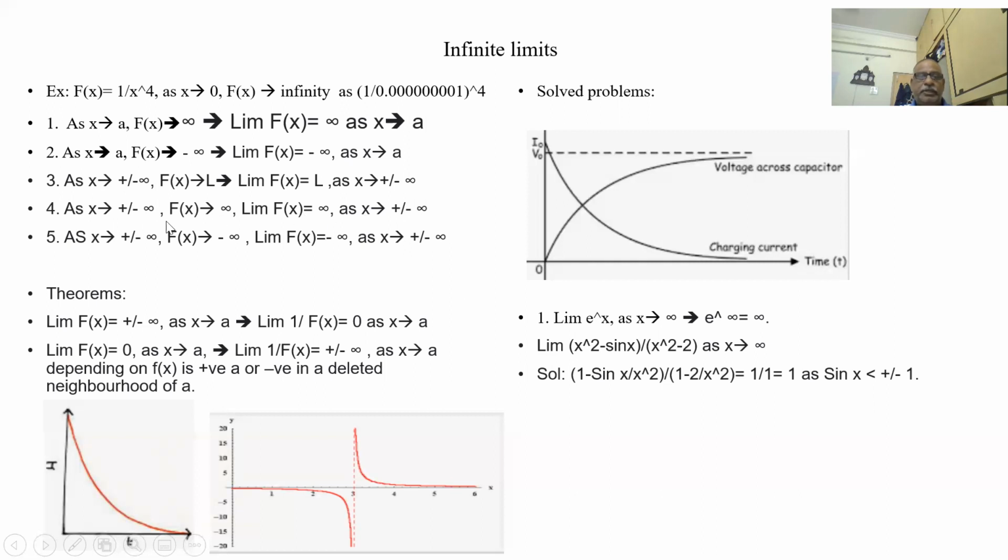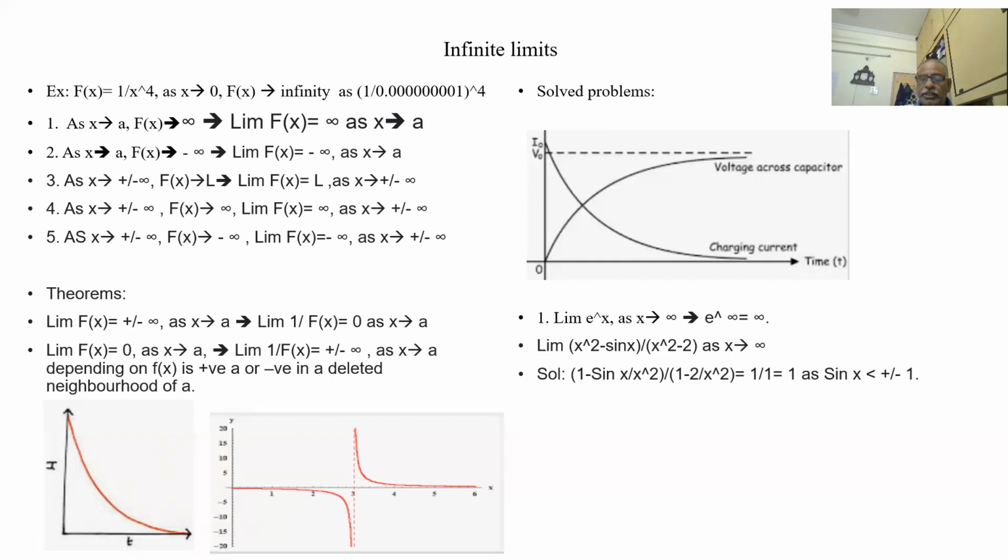This is the condition. Let us say limit of (x square minus sin x) by (x square minus 2) as x tends to infinity. So this can be written as, I can take out x square outside, 1 minus sin x by x square into 1 minus 2 by x square. As x tends to infinity, 2 by x square becomes 0. Sin x by x square also becomes 0. So it is 1 by 1. So answer is 1.